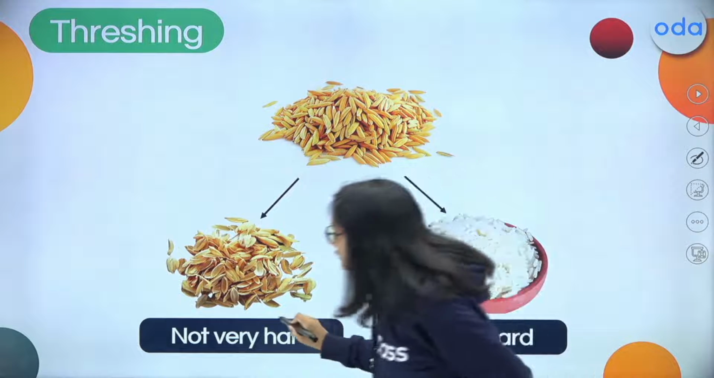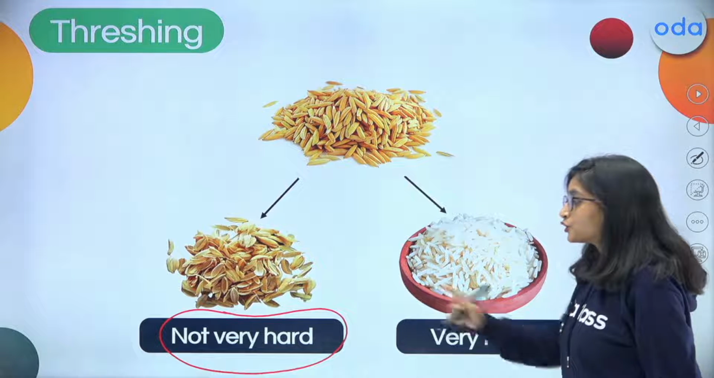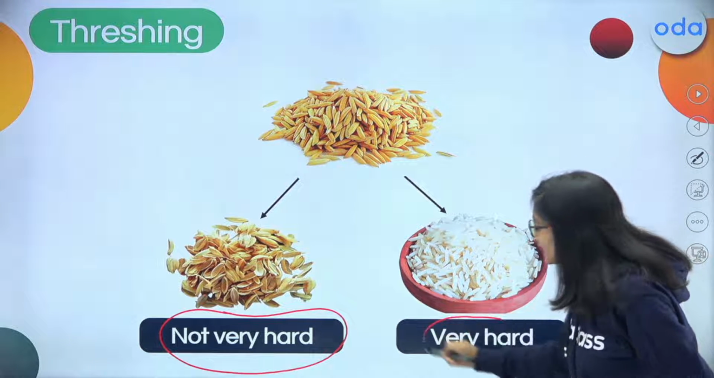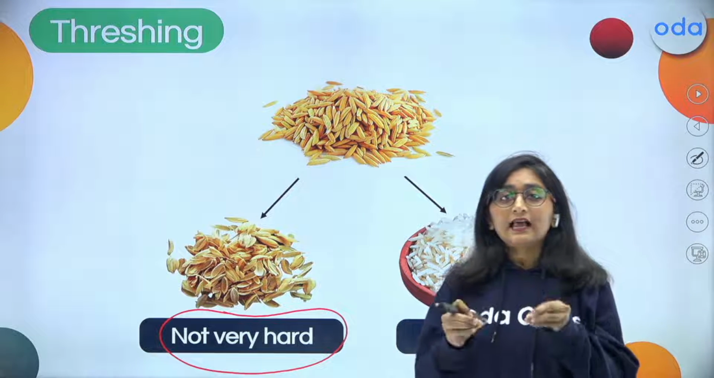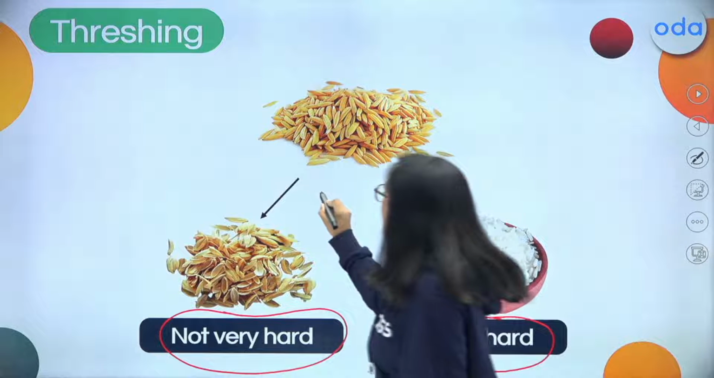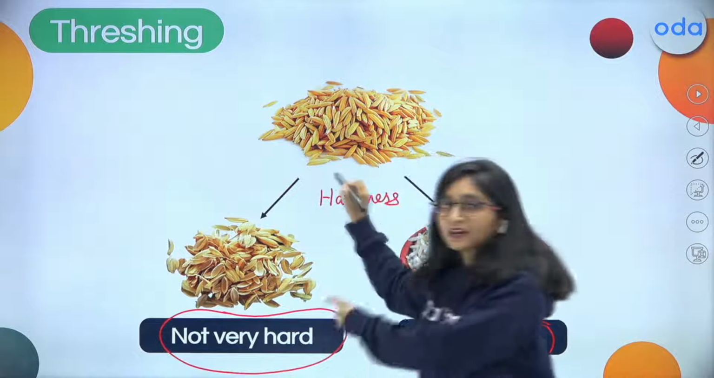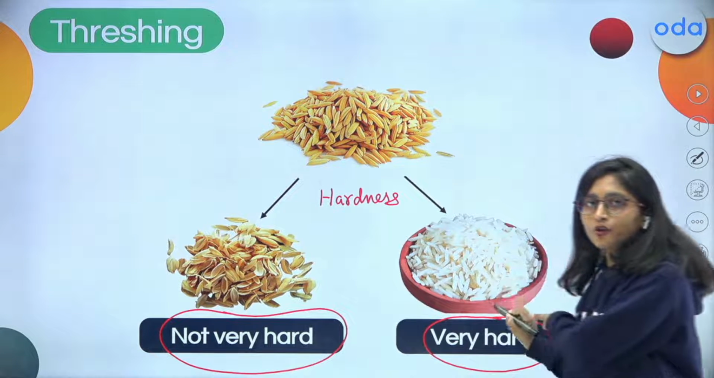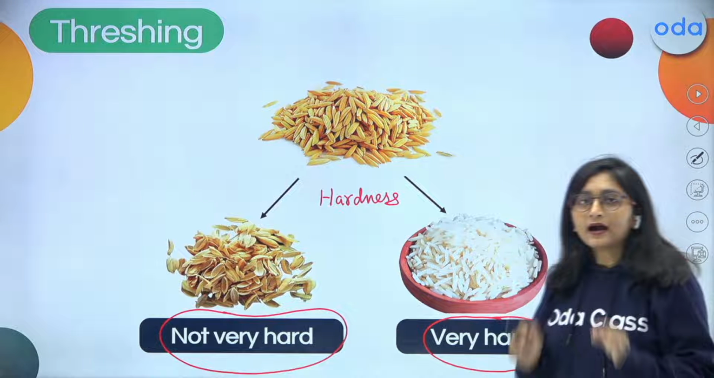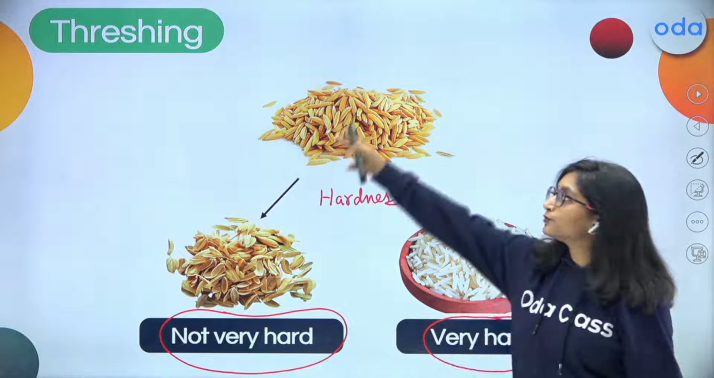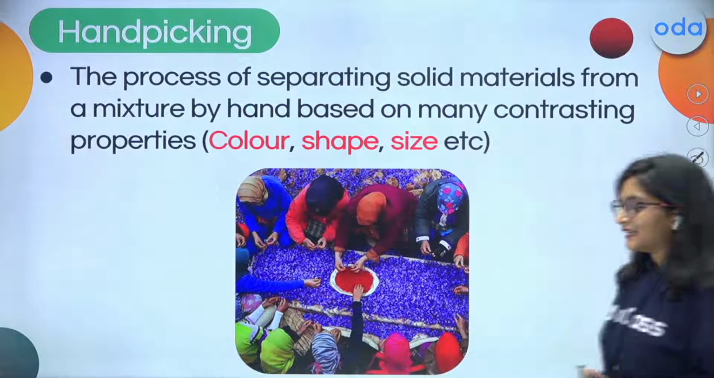So here the one which is not very hard is the husk part, whereas the one which is harder than that is the rice particle. Now this rice particle and the husk is based on hardness. On the basis of this hardness, we can separate this solid from this solid. So the husk can be separated from the rice by the separation technique that is going to be the threshing. Got it?